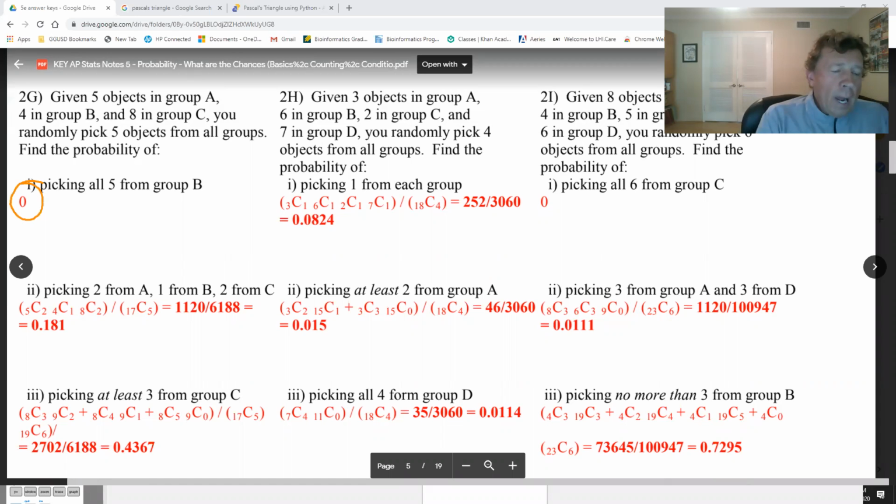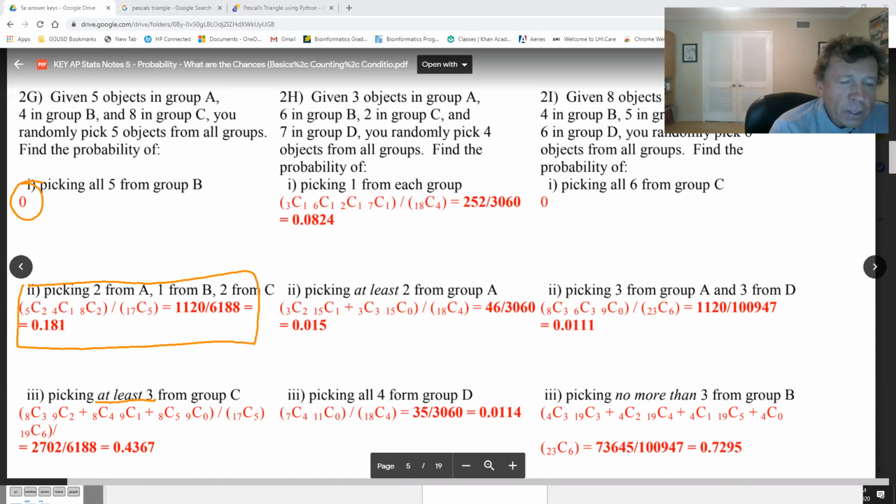Now, picking 2 from A, 1 from B, and 2 from C. We've done this a million times already, so you can kind of walk yourself through that one, I hope. And then at least 3 means picking 3 or more.